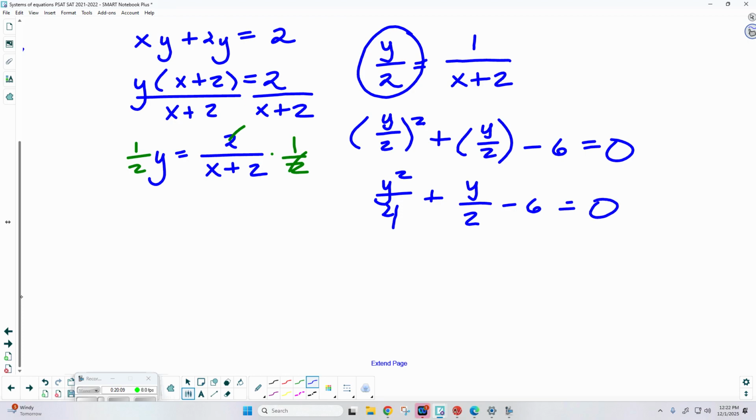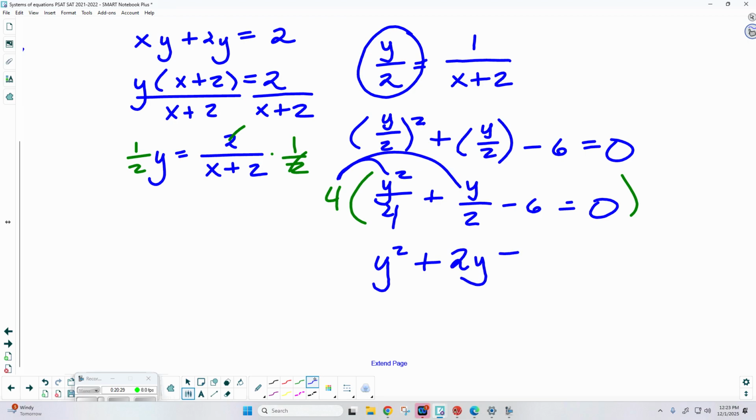Now let's say I don't want to work with those fractions. What's the one number I can multiply by that removes both of those denominators? 4. So that's going to give me y squared plus 4 times y over 2, 2y, minus, don't forget to distribute across the whole thing, minus 24 is equal to 0. How nice does that look?